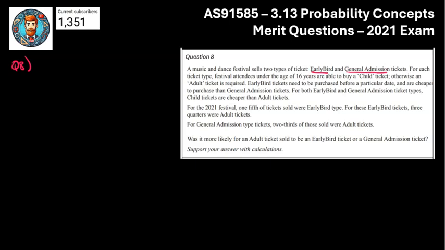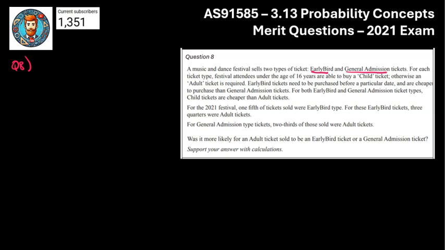The fact they're talking about two of something could mean two things. It could be a split in a probability tree, a branch, early bird, not early bird, or it could be the side of a table or something like that. So that's where I'm initially leaning. It could be one of those. We're not quite sure what yet though.